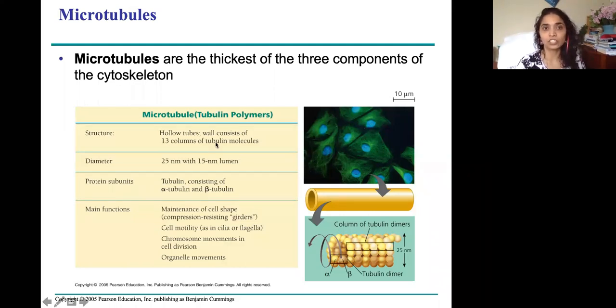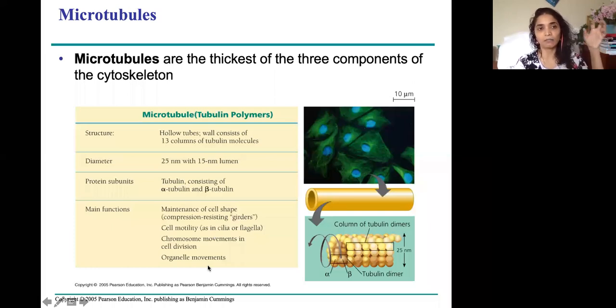Microtubules are the kind which are like tubules. The name itself is saying they have a hollow inside, and it is made of protein molecules called alpha tubulin and beta tubulin, which are arranged in the form of helix. And the functions of microtubules: they span from one end of the cell to another end. These are pretty long. They can break and reform. They are dynamic structures.